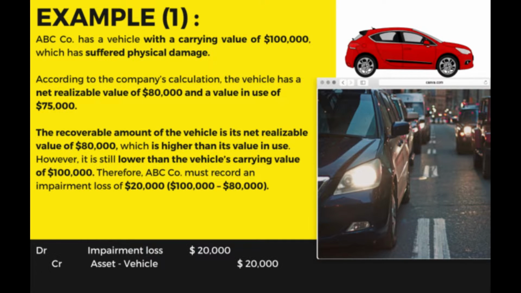However, that amount is still lower than the vehicle's carrying value of $100,000. Therefore, ABC company must record an impairment loss. The impairment loss is $100,000 minus $80,000, so the impairment loss is $20,000. The double entry is debit impairment loss $20,000 and credit asset, which is vehicle, $20,000.